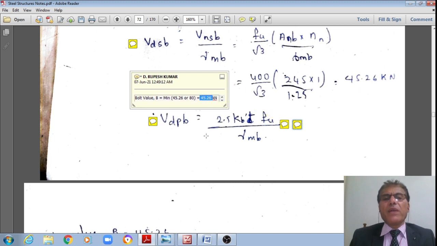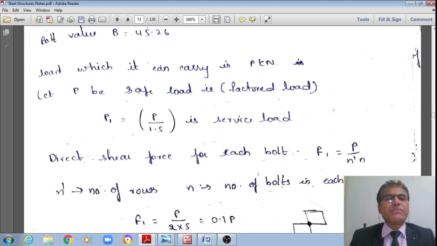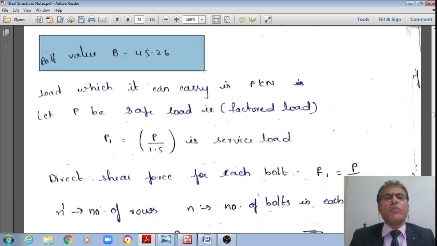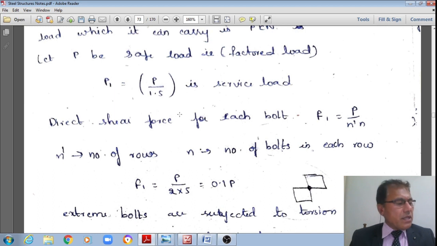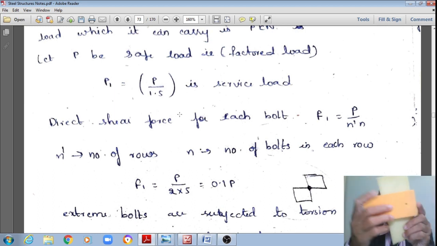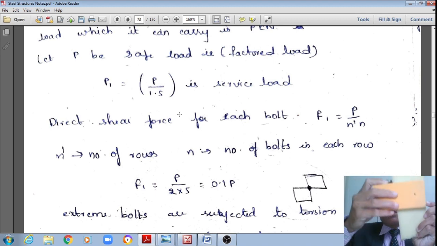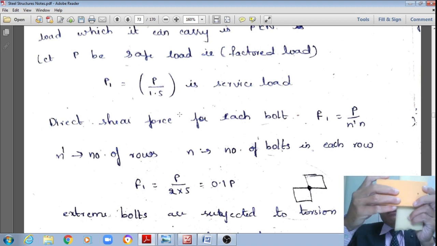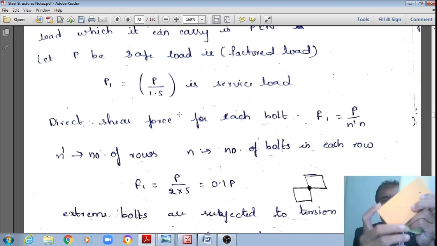Therefore 45.26 is the bolt value, meaning one bolt will fail at 45.26 in the single shear criteria, right? Once I calculate that, I'm saying that the bolt value B is equal to 45.26. However, please see that these bolts are subjected to the shear force as well as the bending moments.